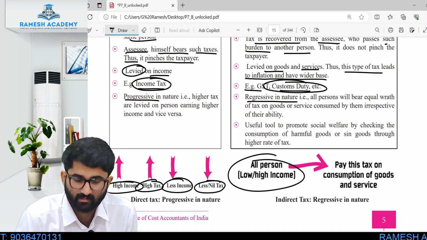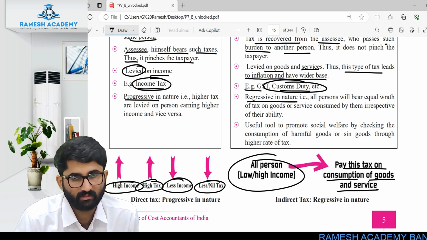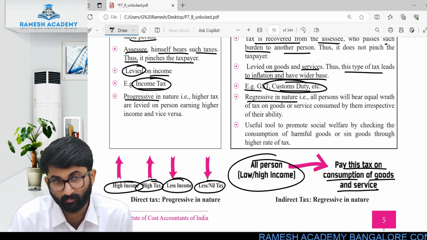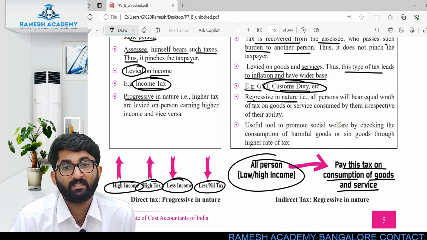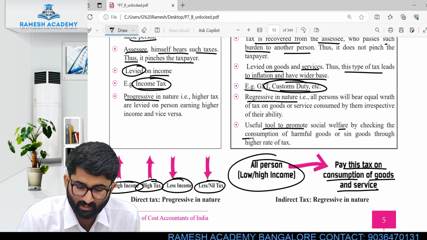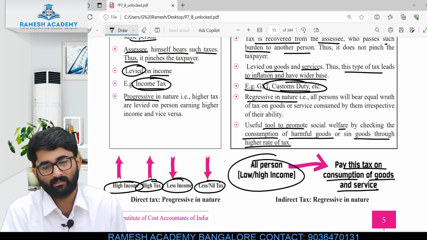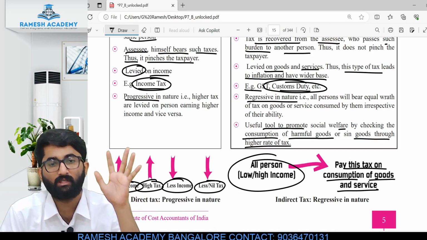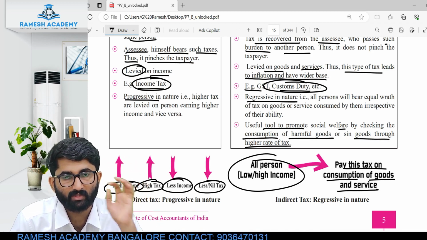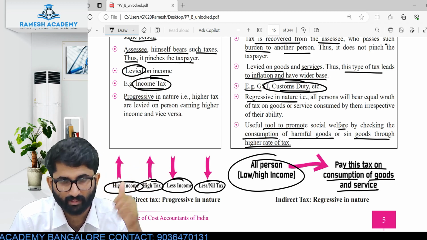See, all persons, high or low income, pay this tax on the consumption of goods and services. No matter whether you belong to the high income group or the low income group, you have to pay this to the government. So this is regressive in nature. It is a useful tool to promote social welfare by checking the consumption of harmful goods or sin goods through a higher rate of tax, that we already discussed. Harmful goods such as cigarettes and alcoholic liquor for human consumption will have more tax. I hope this is clear.